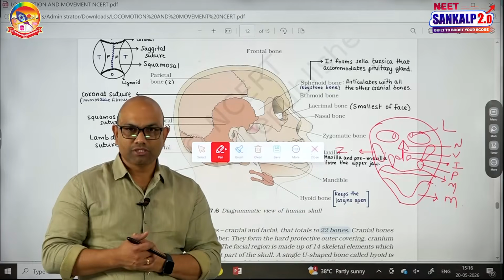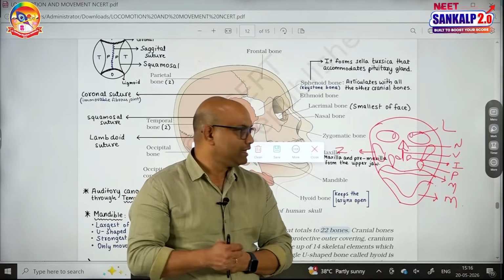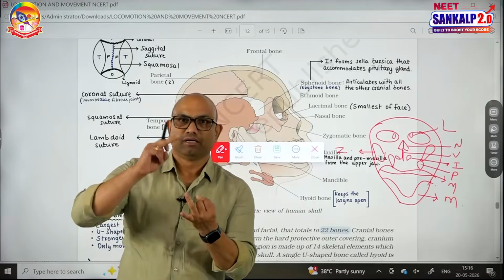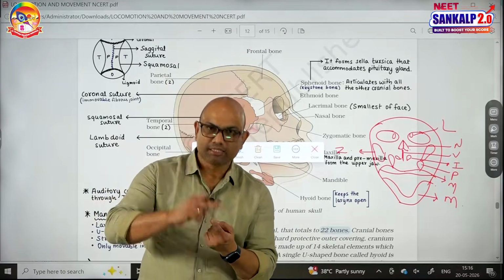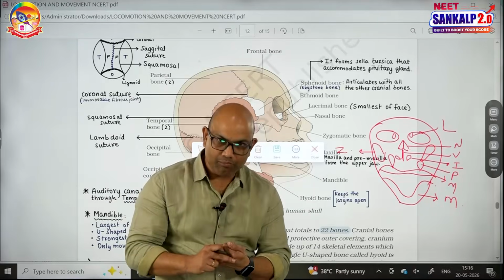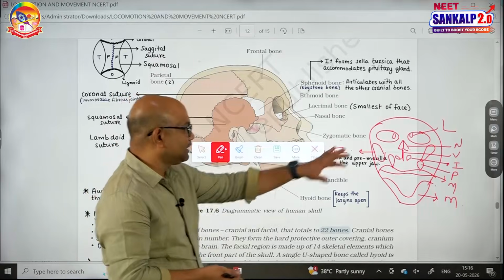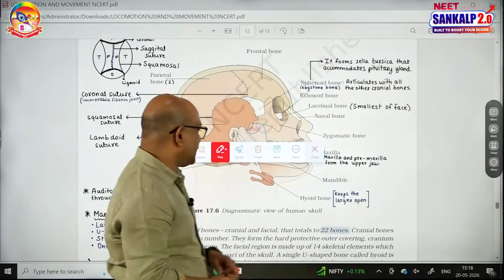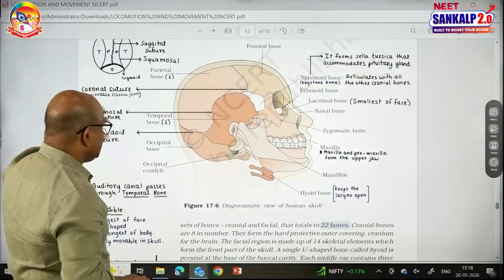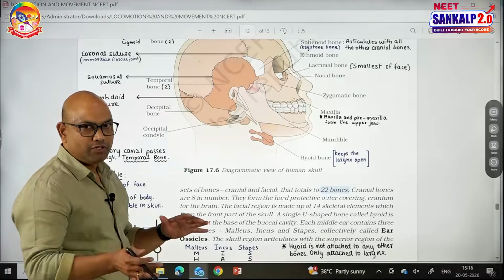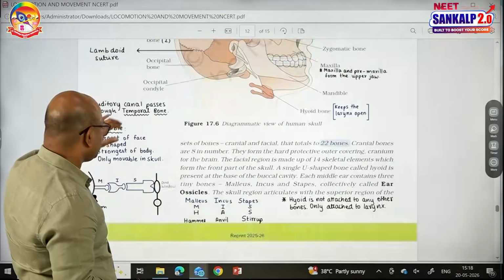So there are 14 bones, out of which 2 bones are unpaired, vomer and mandible. Remaining bones are paired: lacrimals, nasals, zygomatics, inferior conchae, palatine bones, maxillae. Maxillae means upper jaw bones. So these are the facial bones. Next, these two sets of bones constitute the skull. The 8 plus 14, 22 bones are there in the skull.